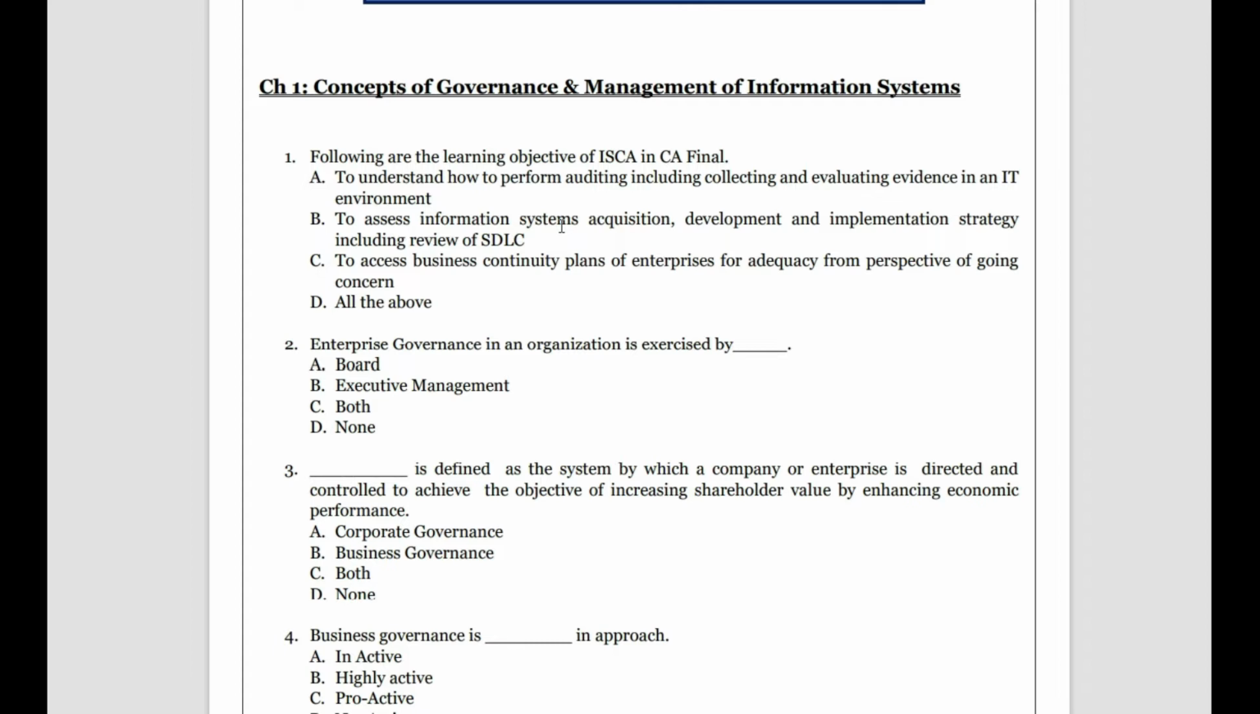So why are we doing ISCA? The thing is to understand how we are doing the auditing, because we are the auditors, we should understand any environment in which audit is involved. Then we need to know how the system acquisition and system development life cycle takes place. We must also know the continuity plan, because if you remember the audit subject, we check the going concern concept, so we need to take care of the business continuity for the enterprise. So all of the above, D will be the answer for this.